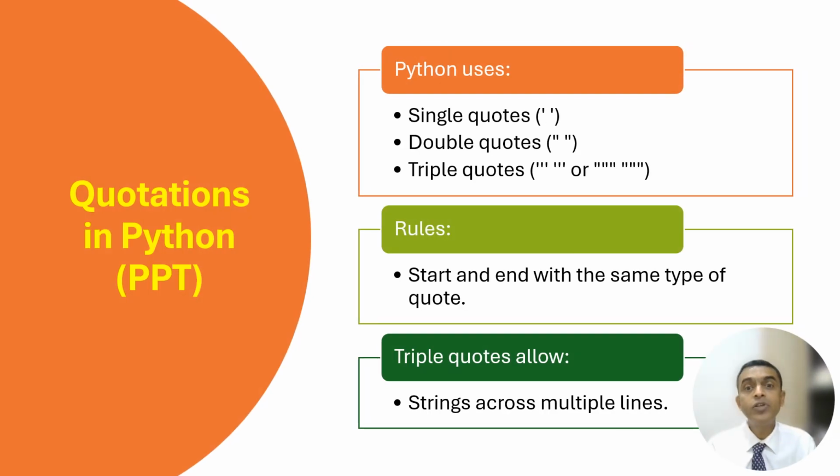And then we use the quotations. Python uses all three quotations: single quote, double quote, triple quote. All are welcome, but the only thing is to make sure that you begin with a quote and end with the same type. So it is single quote, double quote, triple quote, triple quote. Don't begin with a double quote and end with a triple quote, and then break your head wondering what the problem is. No, begin and end with the same quote. Okay, right? So these are the quotations in Python.